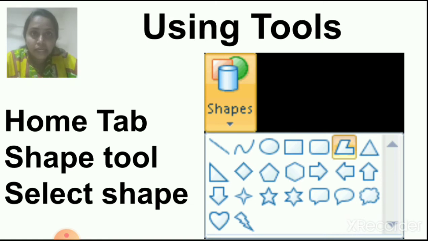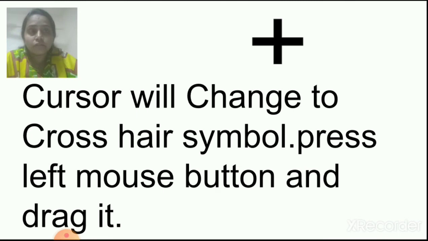Once you select the shape, take your mouse pointer onto the drawing area, the white paper. Your cursor will turn to a crosshair symbol. Your mouse pointer will change to this symbol.